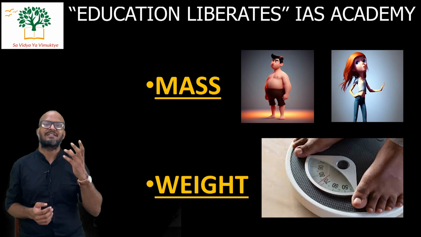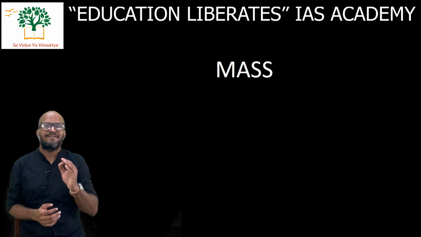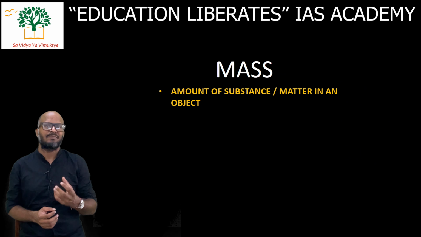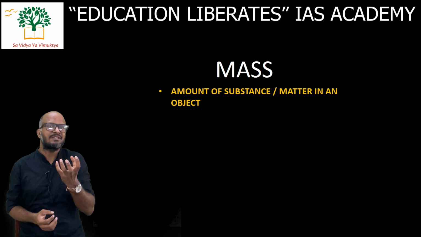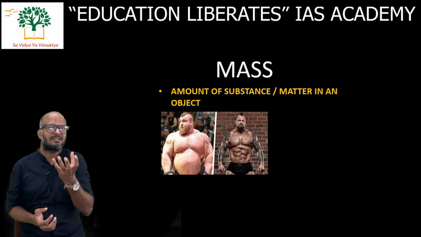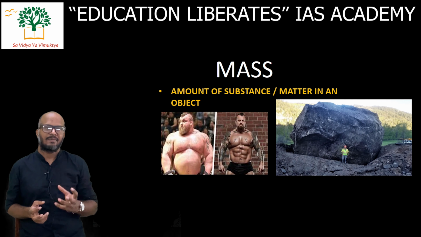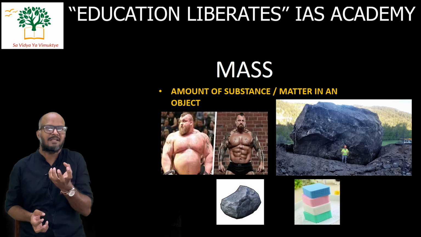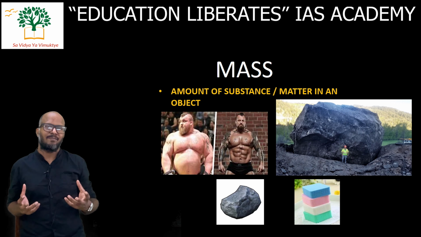So first, let us take mass. The traditional definition of mass is the amount of substance or the amount of matter in an object. You take any object, how much is the matter in that object, how much is the substance in that object, the measure of that is called as mass. So more the matter, more will be the mass, or more the substance in an object, more will be the mass.